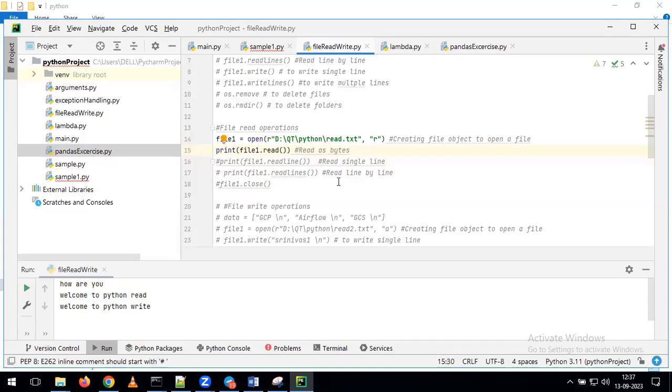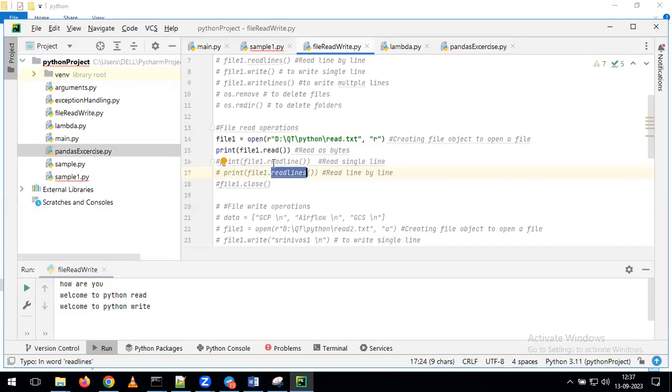Now you tell me, what is the difference between read and readlines? In read, we are getting all the values. At the same time, in readlines also, we are getting all the complete file data. Then what is the difference here? Coming to read, it reads all the data in bytes format, and in the output also we get the data in bytes format. But coming to readlines, it gives the output in list format. That is the only difference here.